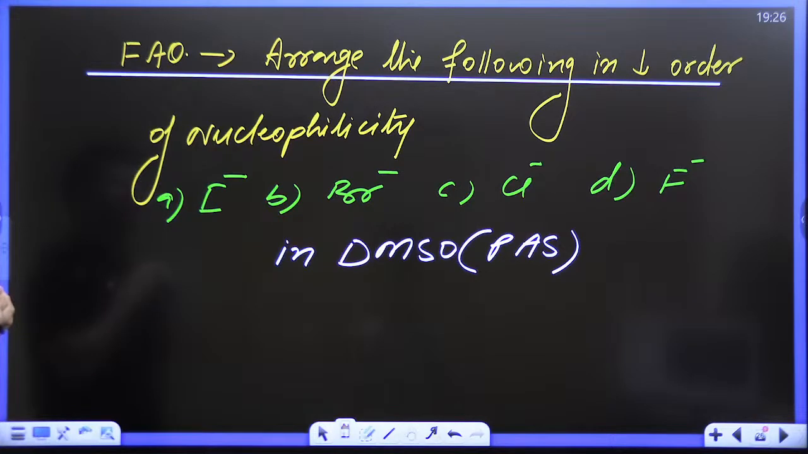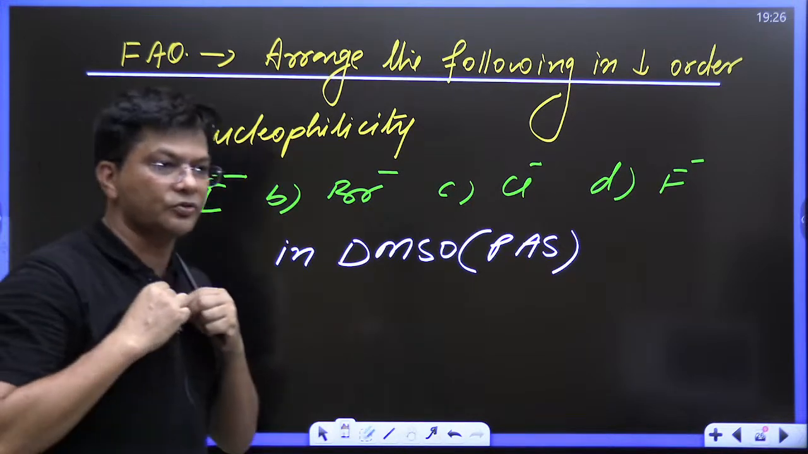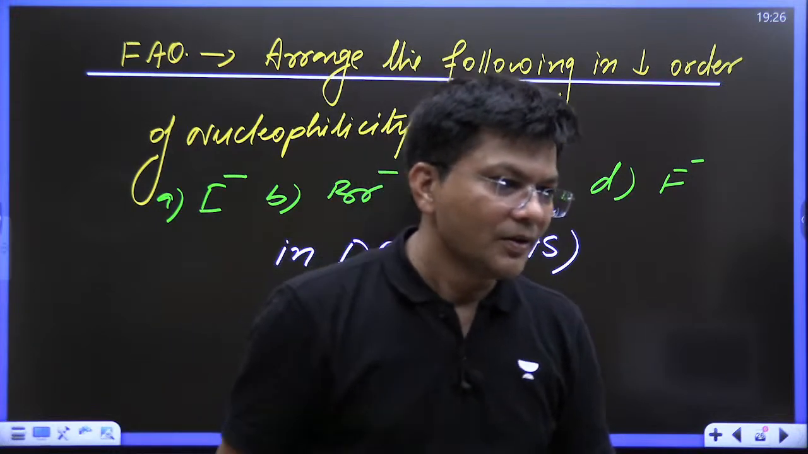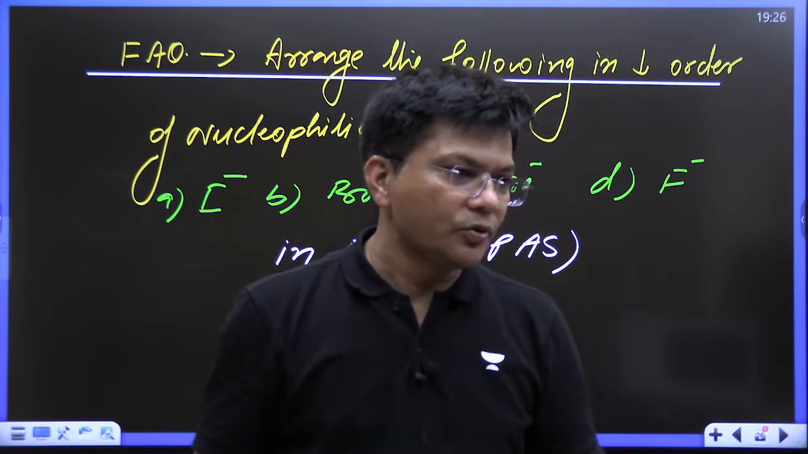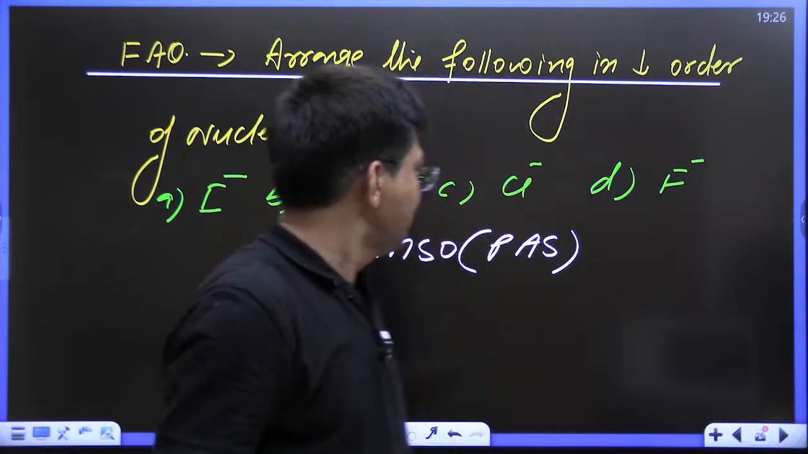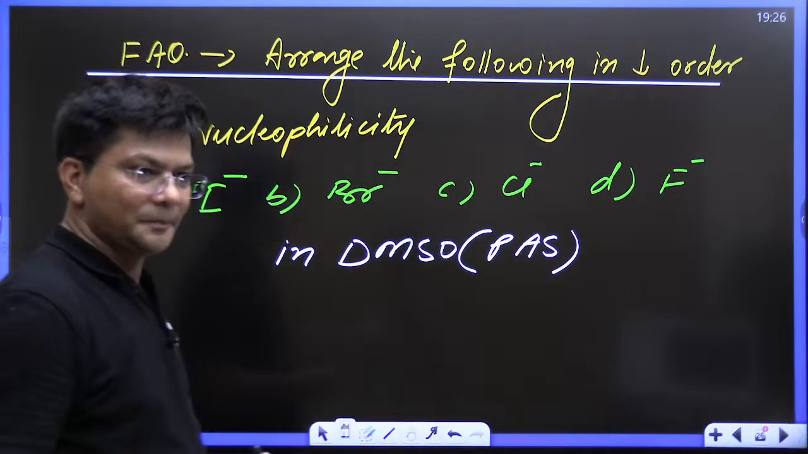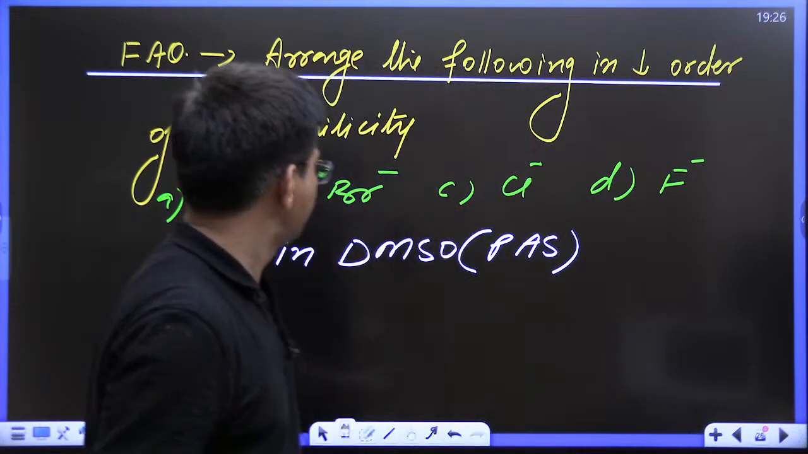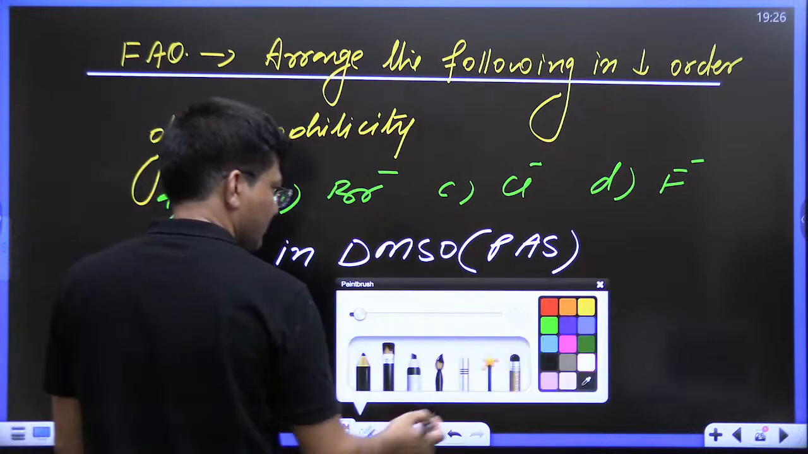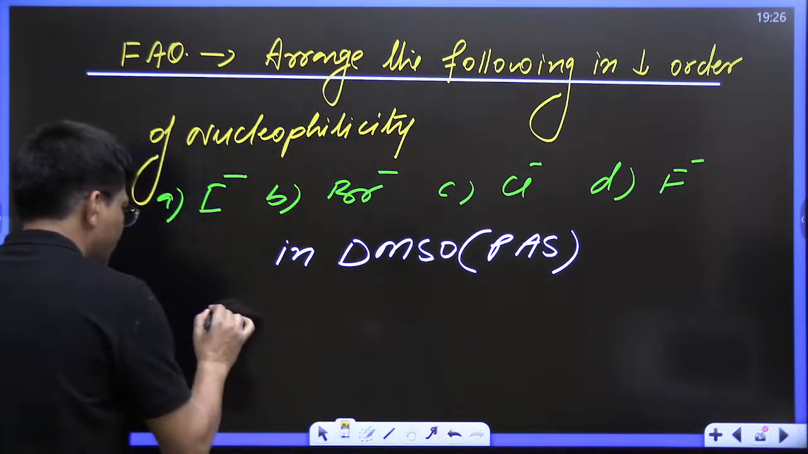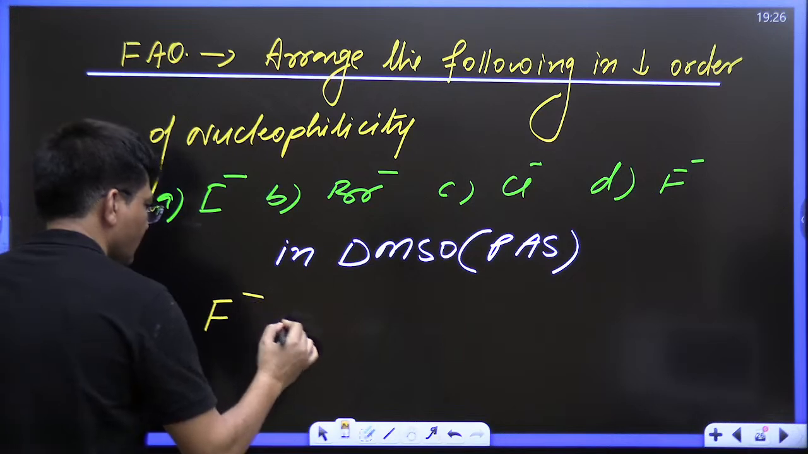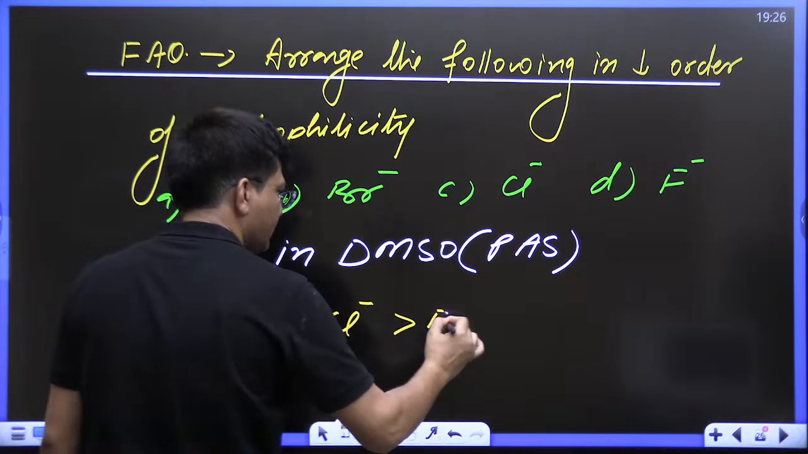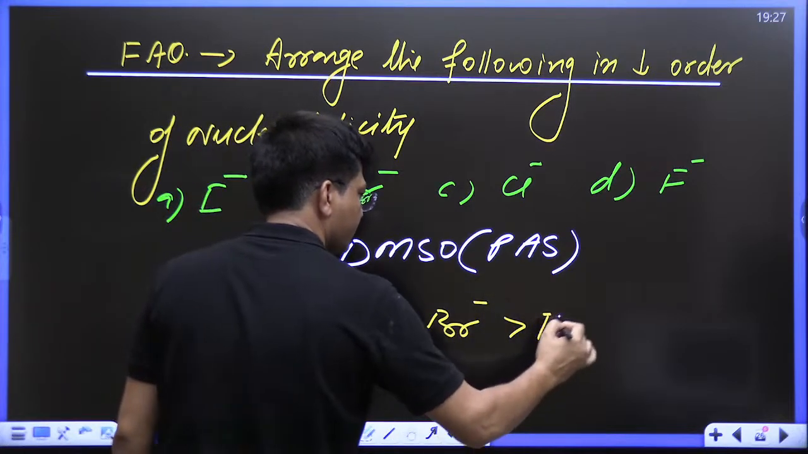So kids, try to understand it. They have asked in DMSO, a polar aprotic solvent. Either you can try, or should I explain? Everyone is saying A, B, C, D. Kids, the correct answer is fluoride, then chloride, then bromide, then iodide.